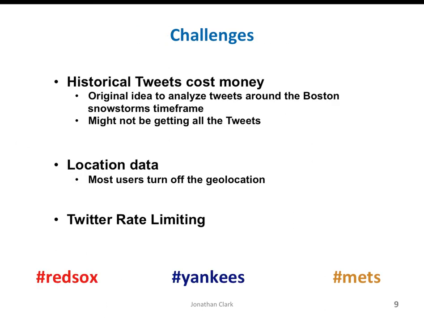Some of the challenges I ran into was obtaining the historical tweets, which cost a lot of money, and you're not actually guaranteed to get the entire data set. Another challenge that I had was I was really hoping to prove once and for all that all the hate mail coming to Boston was coming from the New York area, but unfortunately Twitter users are allowed to turn off the geolocation feature, which means that I don't have access to that location tagging for each tweet. I also ran into some Twitter rate limiting, which slowed down my ability to get the data in the first place.